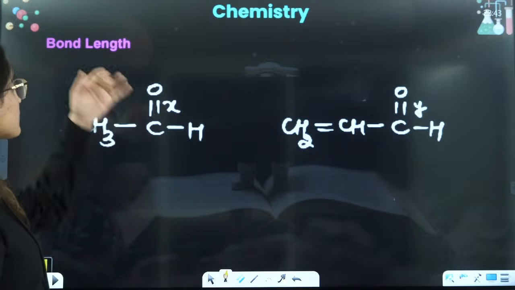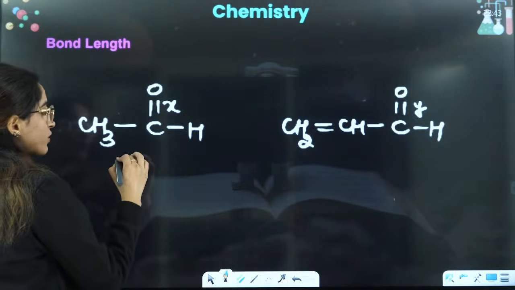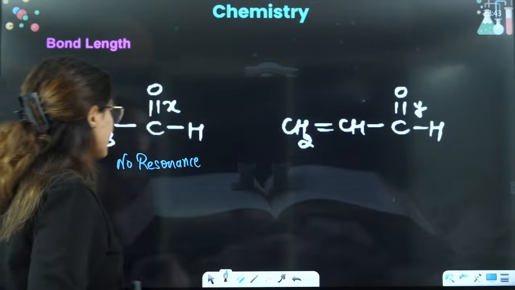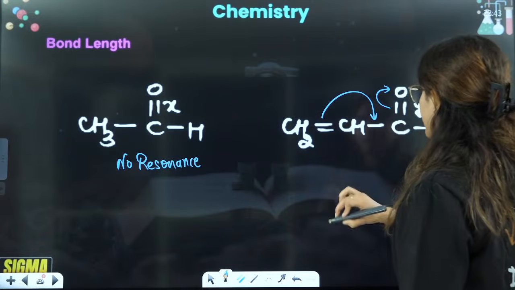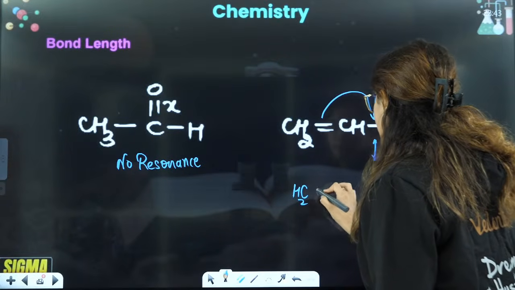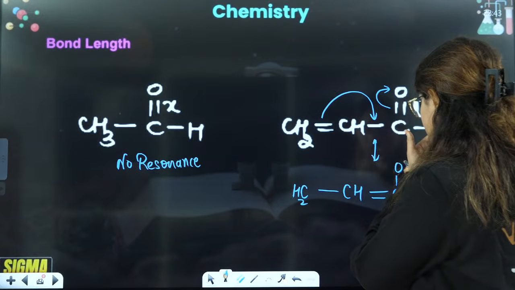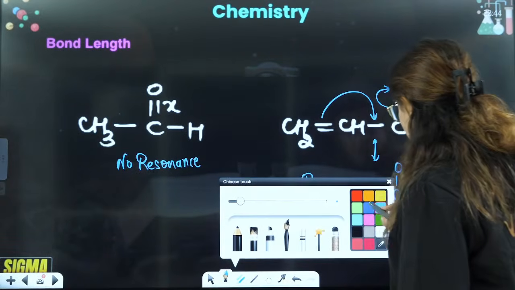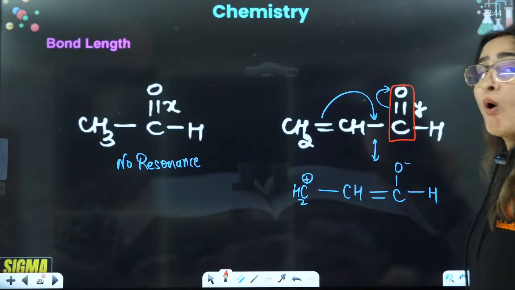Okay. Next is the bond length. How do we define the bond length based on resonance? Here we see that there is no resonance. In this case, there is no resonance, right? But in this case, you can see the resonance: double bond to this side, and this can shift here. So it can have a resonance structure like CH2. This will shift here. This is a double bond, and this will shift here. So it will have a positive charge. This will be H. So that means this particular CO bond will not be a fully double bond. It will be a single bond.